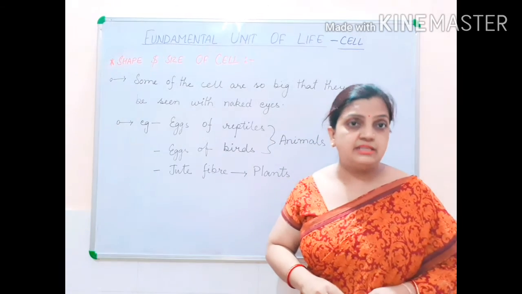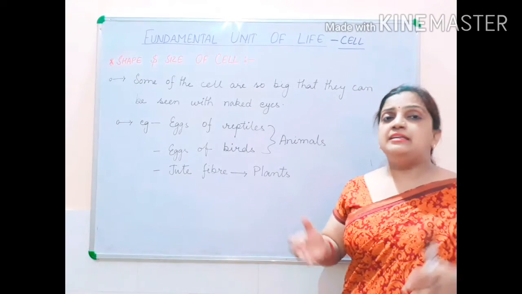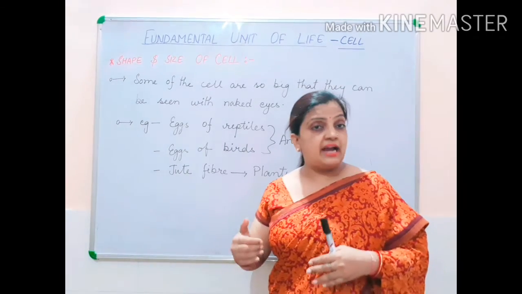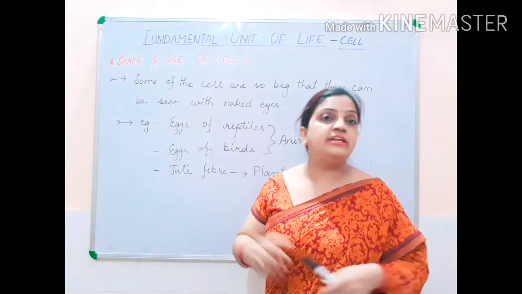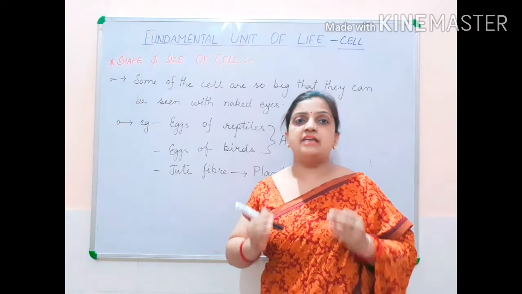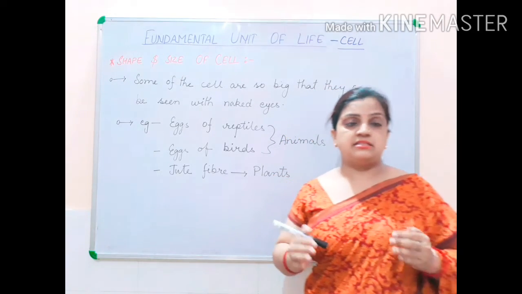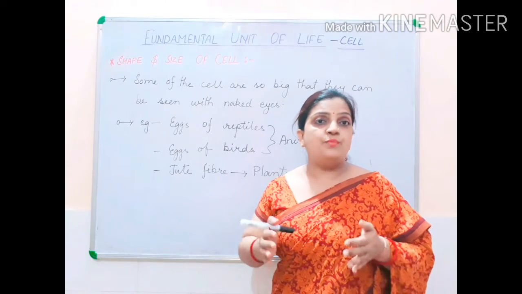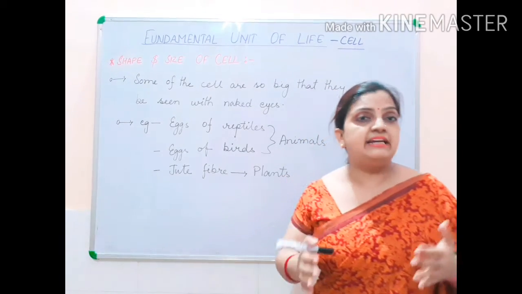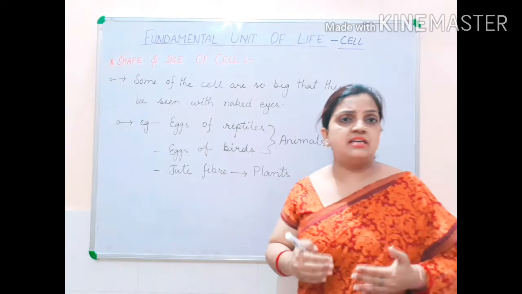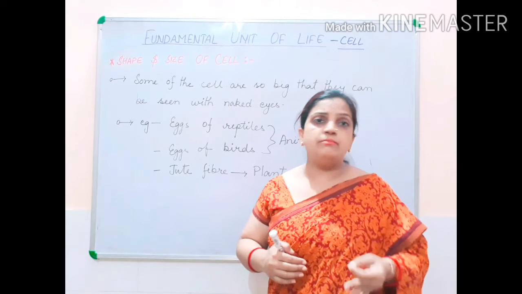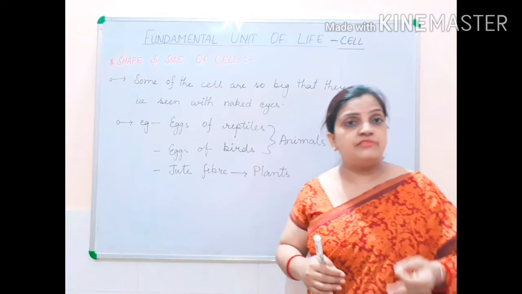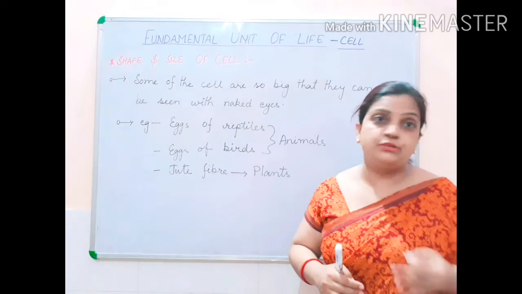So, like shape, the size of cells is also variable. Some cells are so big that they can be observed with the naked eyes, and some are so minute that we need a microscope.